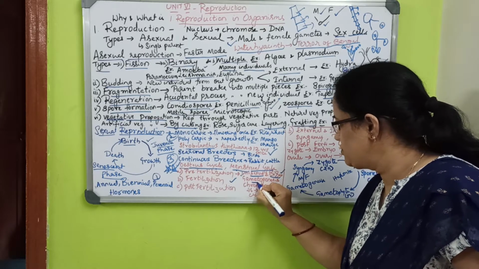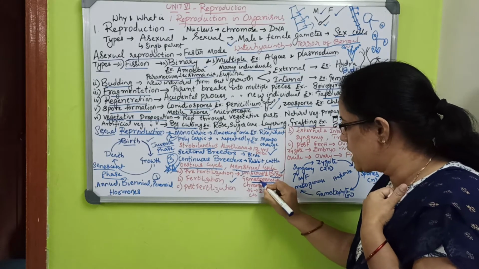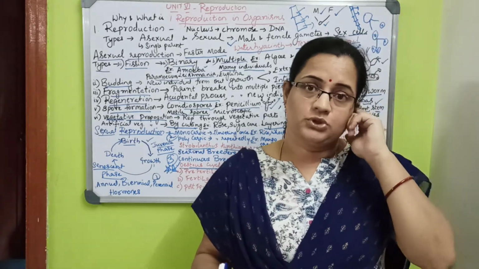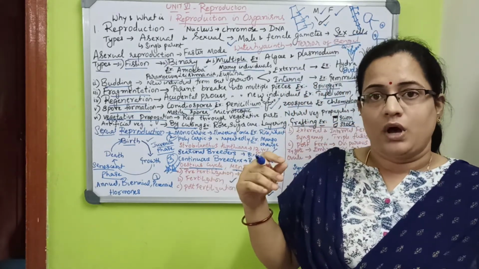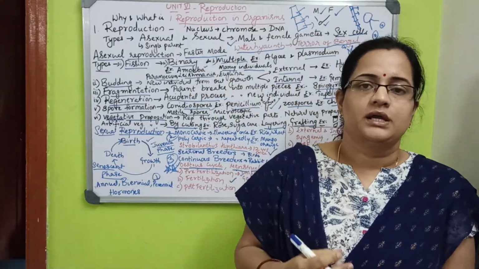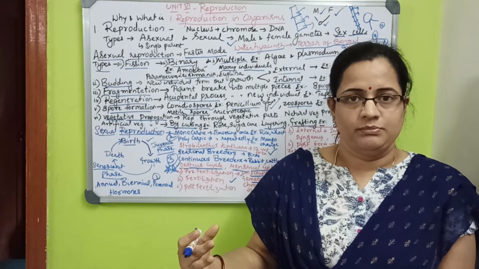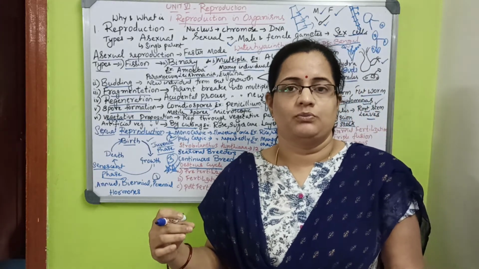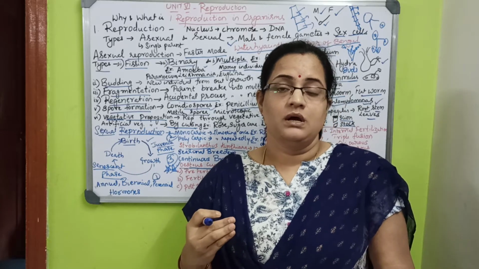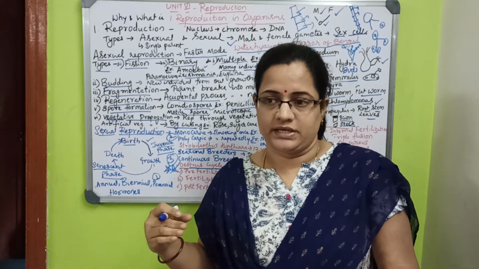Gametogenesis is very important, especially the chromosome number. The formation of gametes is called gametogenesis. For this fertilization to happen, the chromosome number is important. Can you tell me the chromosome number of a human being? 46, so 23 pairs. Like that there are so many; they gave many examples in the textbook.